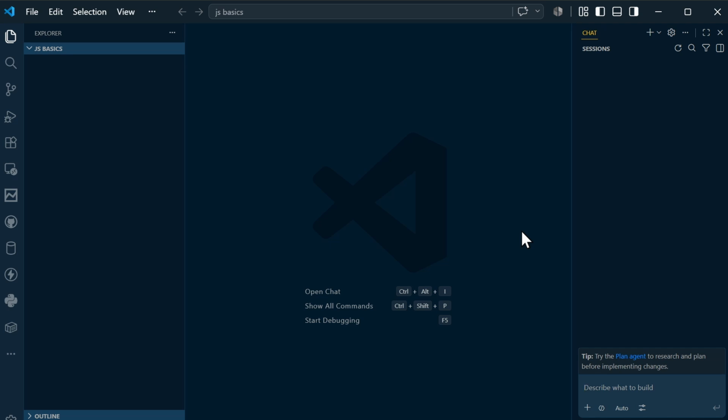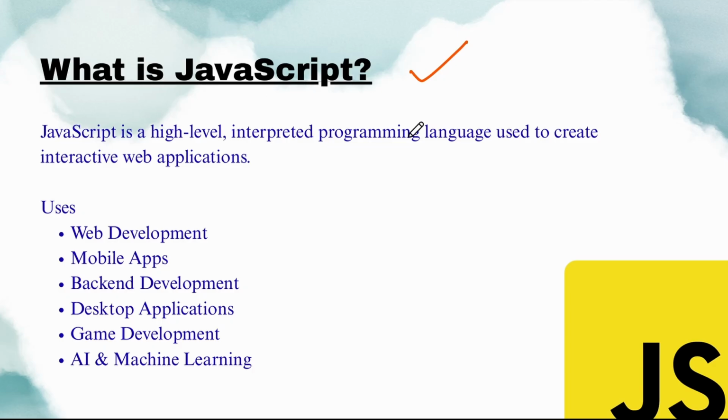Hi, today we are going to discuss and understand what is meant by JavaScript in complete detail. So first of all, we need to understand what is JavaScript. For that, if you see clearly over here, I have written down what is JavaScript. JavaScript is a programming language, you know that. It's a high level programming language.